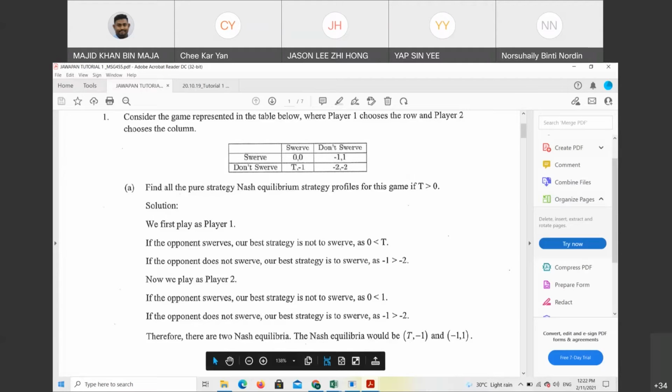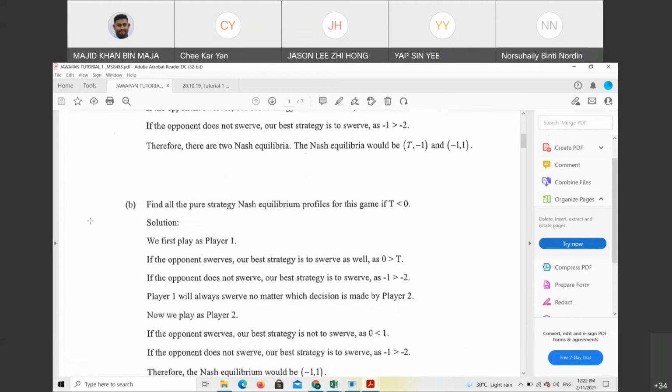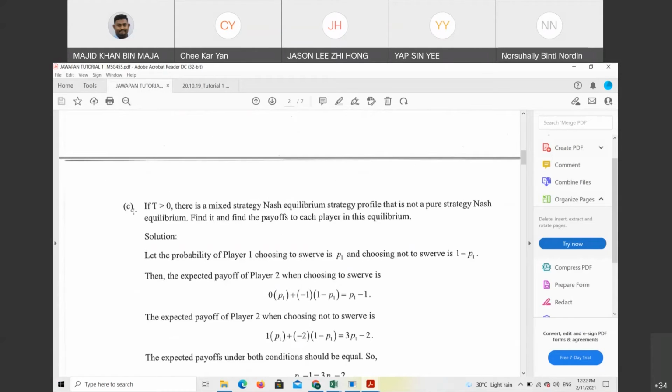But if we look at the mixed strategy, we need to randomize all the strategies by player 1 and player 2. Boleh? Okay. So that's why if you look here, when T is more than 0, that is a mixed strategy Nash equilibrium strategy profile. That is not a pure strategy equilibrium. We need to find it and find the payoff to each player in this equilibrium.